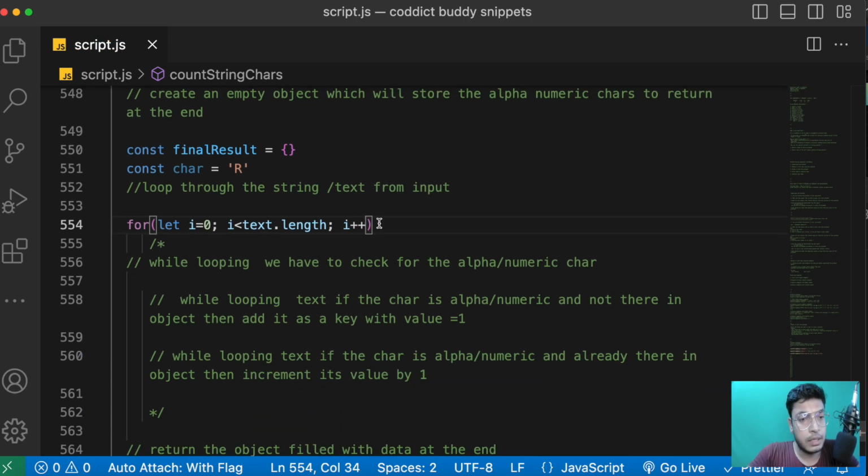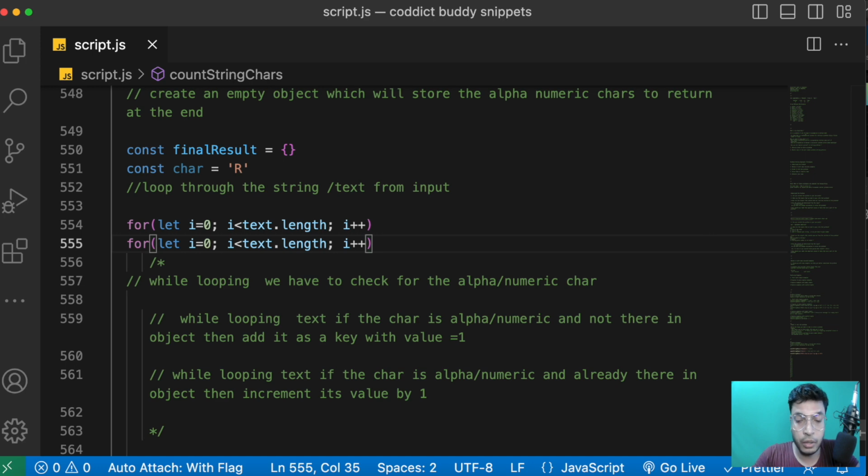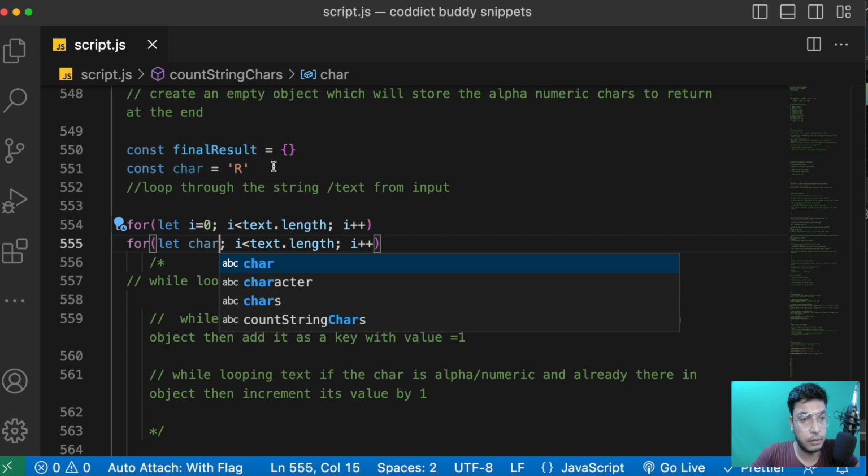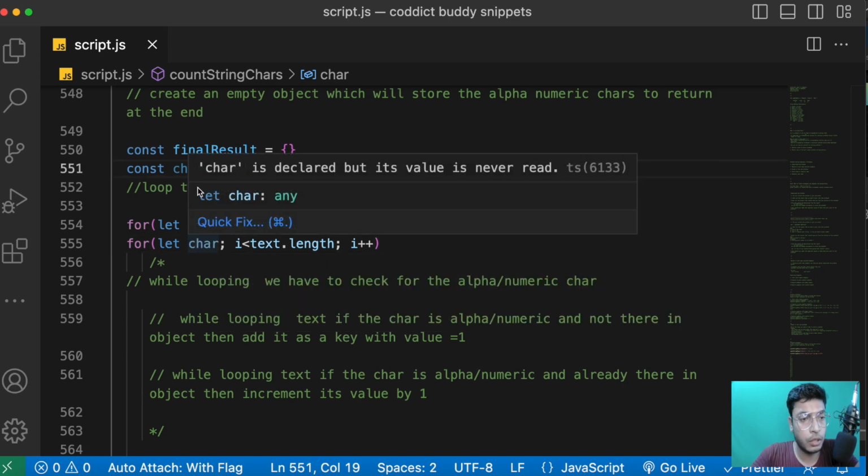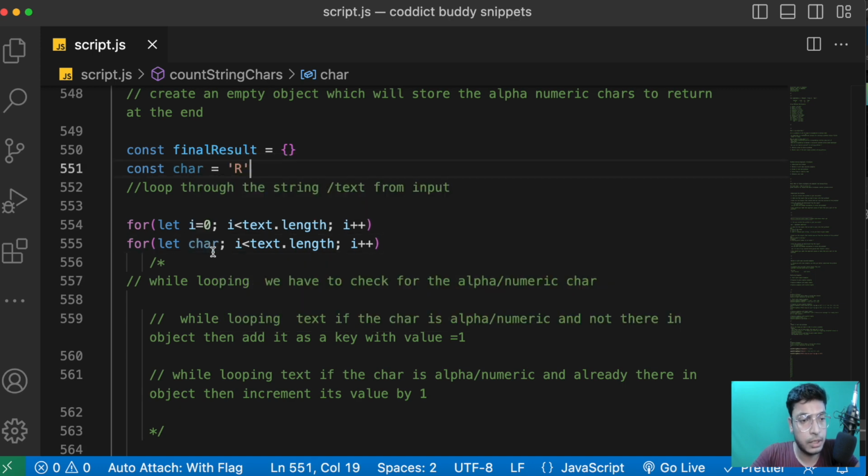There is this way where we can loop through the array, or there is another way where we can say let char. Obviously it's not going to overlap with this one because this is in this for loop.